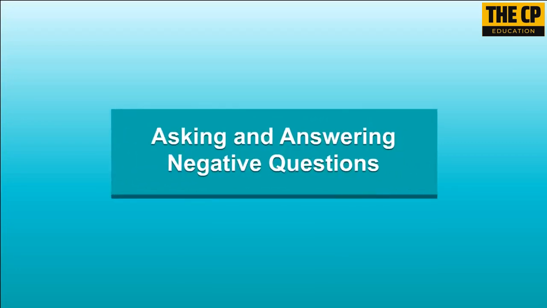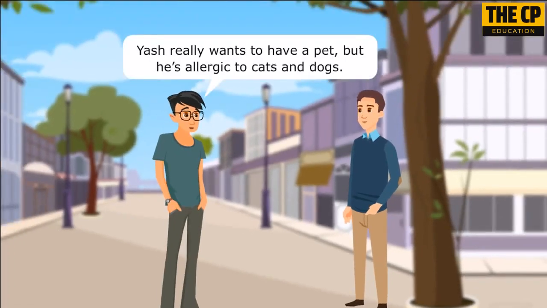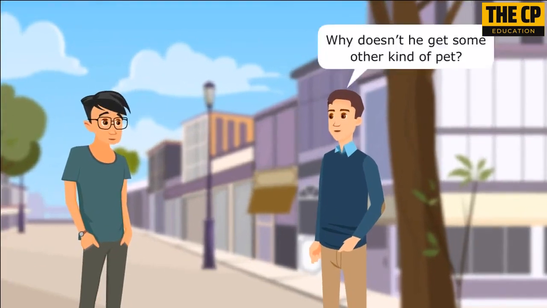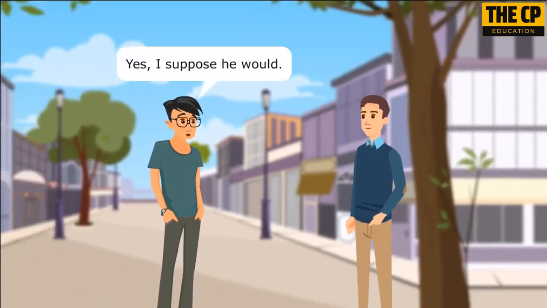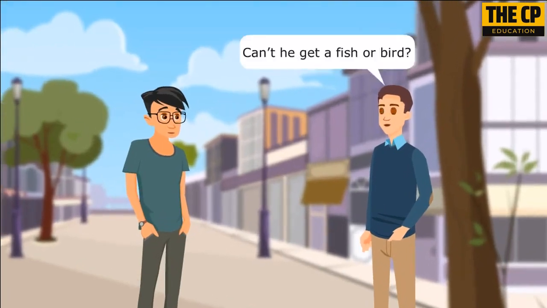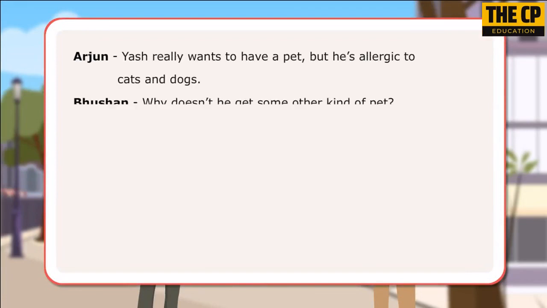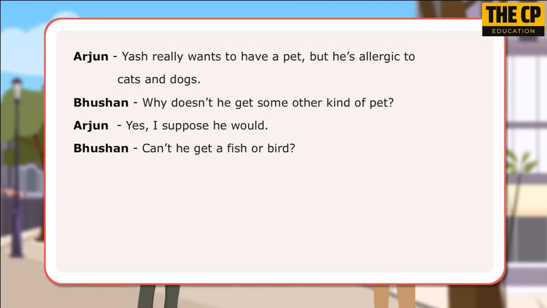Asking and answering negative questions. Yash really wants to have a pet, but he's allergic to cats and dogs. Why doesn't he get some other kind of pet? Yes, I suppose he would. Can't he get a fish or a bird? In the conversation, Bhushan uses negation and Arjun responds to them very well.